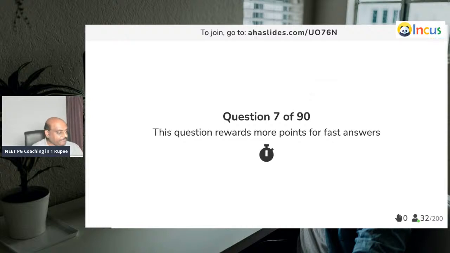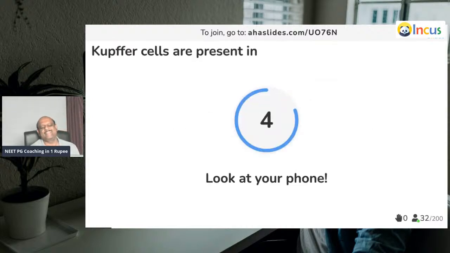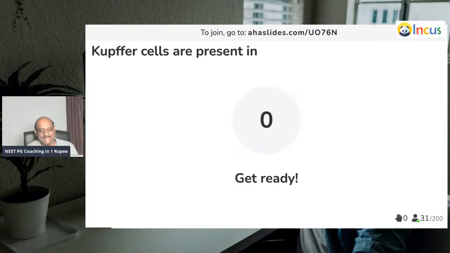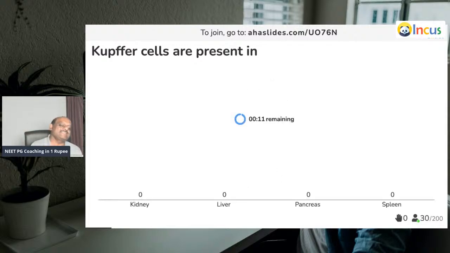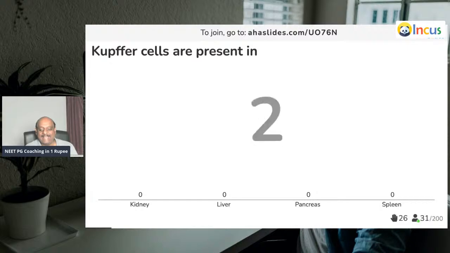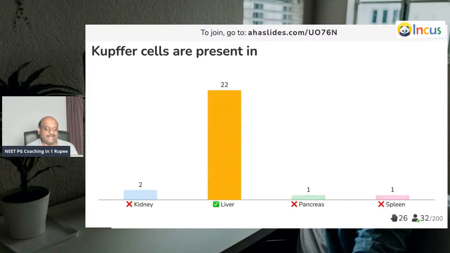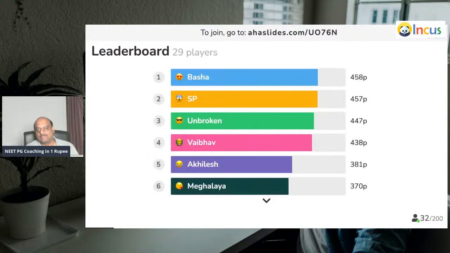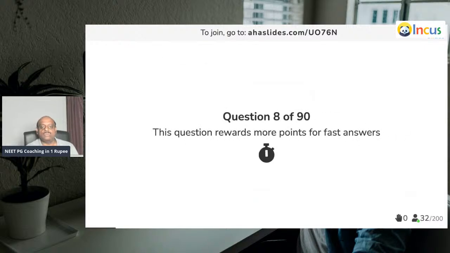Question number 7. Oh, this is the biscuit question. All of you will correctly answer. No big deal about it. Sometimes easy questions, dead easy questions like this, are mainly to make you feel happy that you are not constantly doing wrong, right? Absolutely, doctor. But speed is the name of the winner. Very good. It is the liver. Good. Now, question number 8.